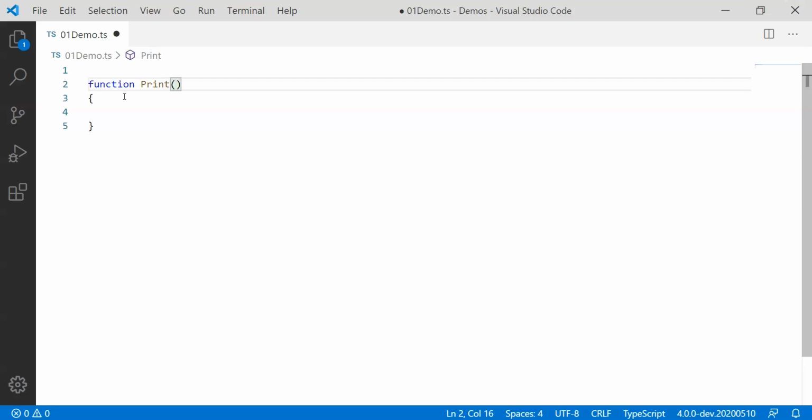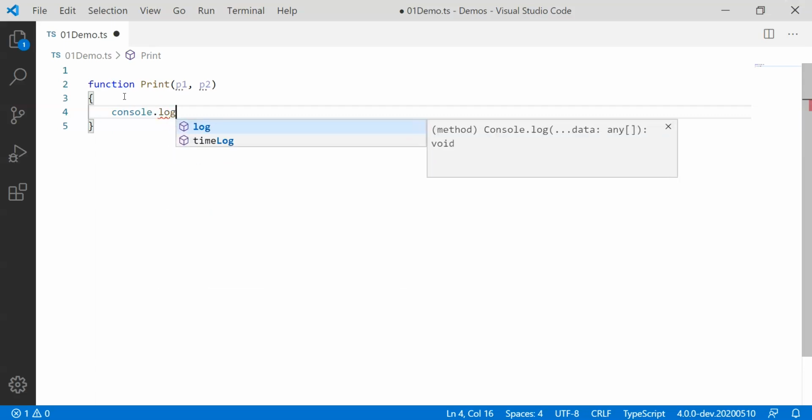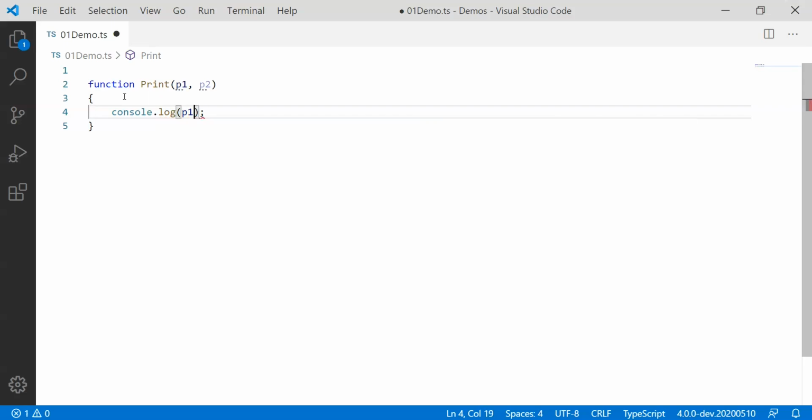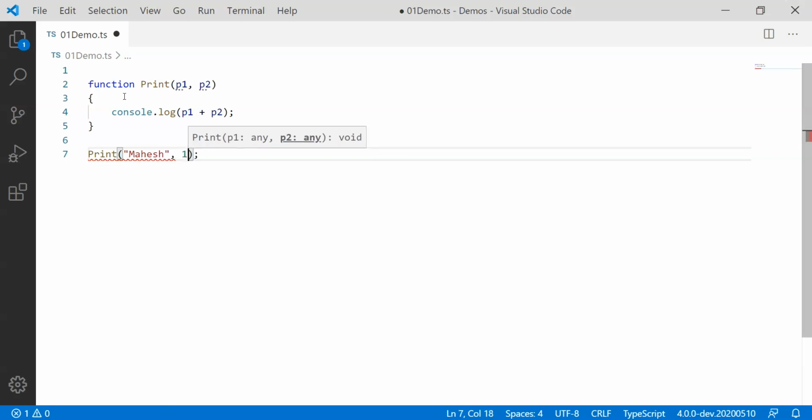So I'll expect a parameter p1 and p2, and without even worrying about whether p1 is integer or maybe character or string or array, ultimately you can start using it simply by assumption or based on some sort of prior knowledge. So you may use console.log, you may say p1 and let's say p2. We'll just do the concatenation, and then when we have to call the print function, we'll simply pass on here Mahesh and comma 100. It's simply concatenation of a string and integer, so it should print me a string.